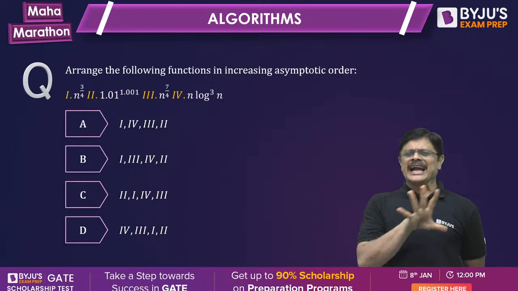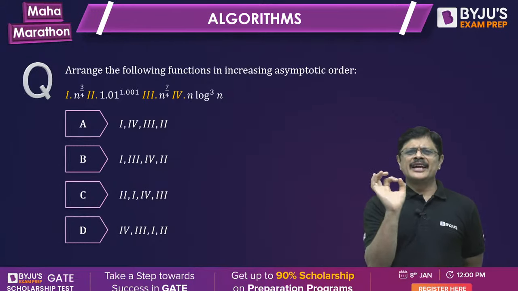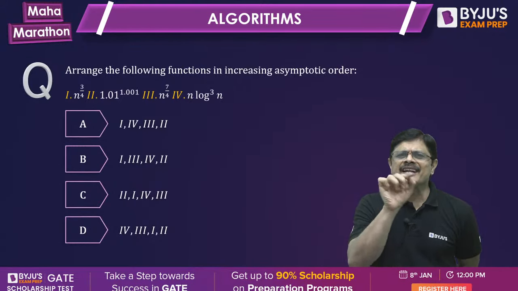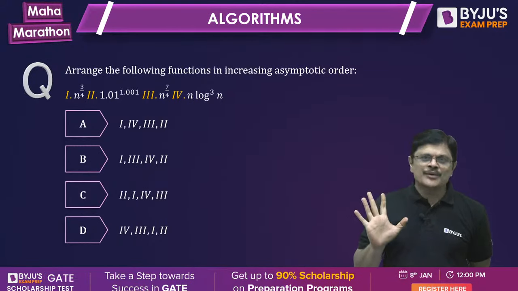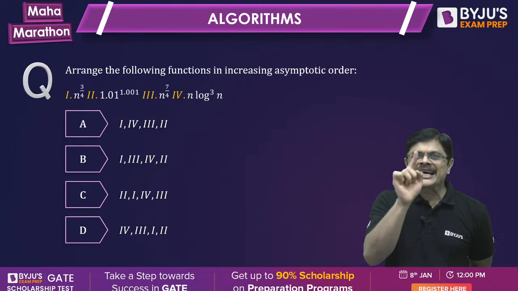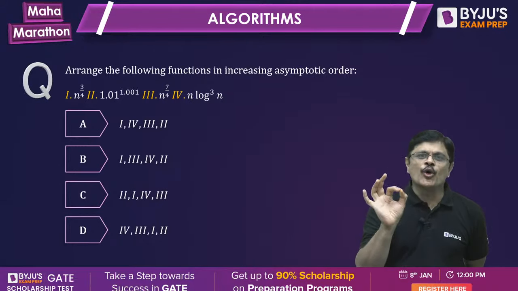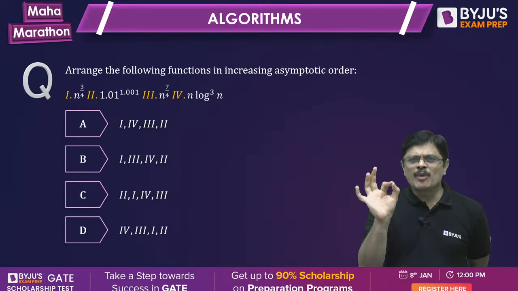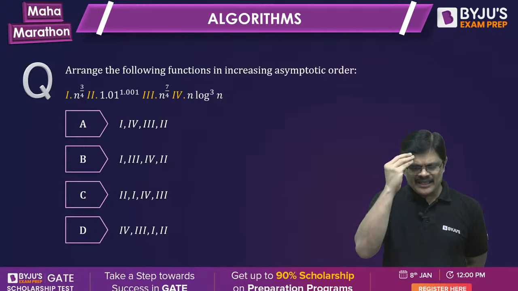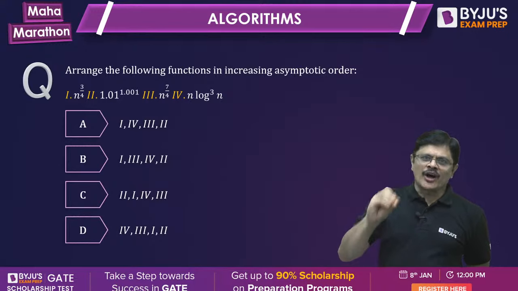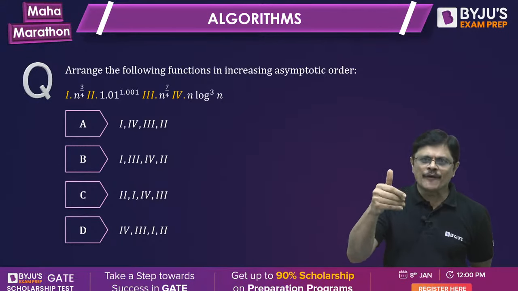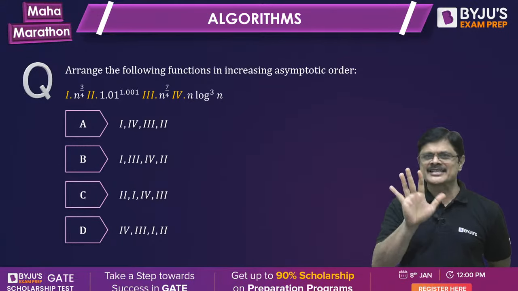See, my dear friends, for the entire asymptotic notation, simply consider theta as equal to. Big O, consider it as less than or equal to. Big omega, consider it as greater than or equal to. Small o, consider it as less than. Small omega, consider it as greater than. That is the basic common sense. First, with that you try to solve it. If it does not work, then we need to go for some other properties.